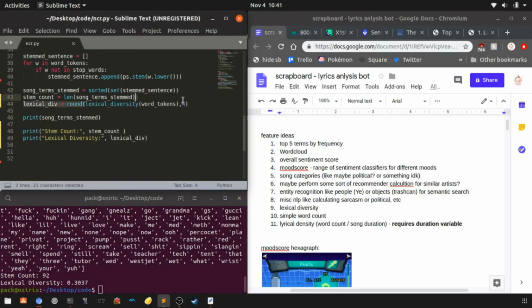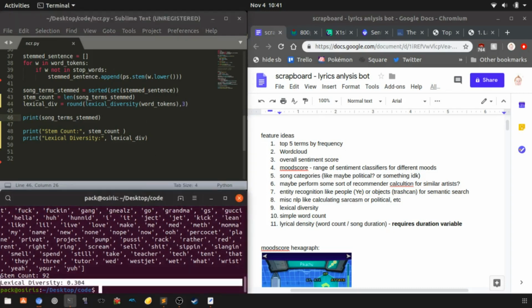It takes two arguments here. This is the first one. This is the lexical diversity that we just calculated before, but it went out to like 8 different digits. I don't need that much information. In fact, really, I only need maybe 3, because right now we're just taking a look at this stuff. We're not really doing anything yet. Okay, so right now I'm starting to build these statistics.